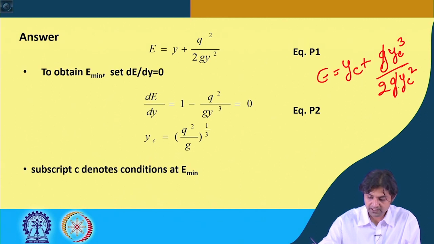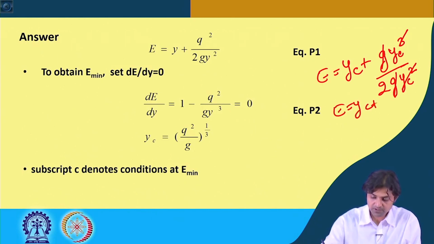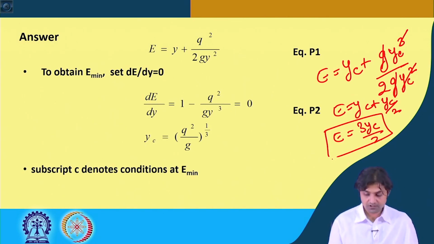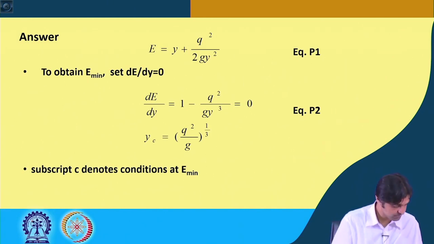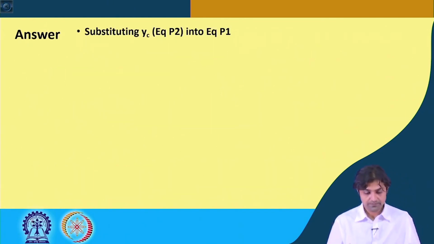So, g and g will get cancelled, yc cube will get cancelled with square. So, E will be yc plus yc by 2, that is 3 yc by 2, and let us see our solution at the back, 3 yc by 2.